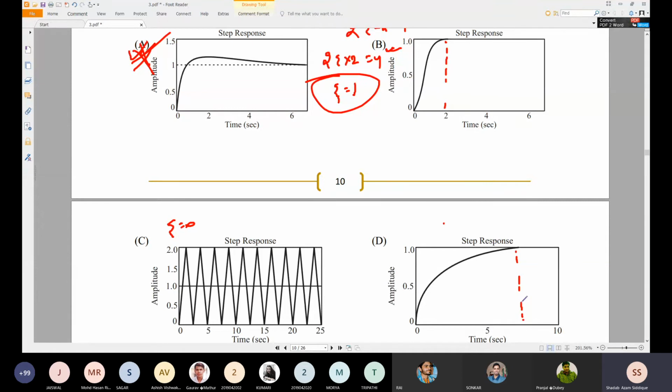But otherwise, you can find the time constant value.